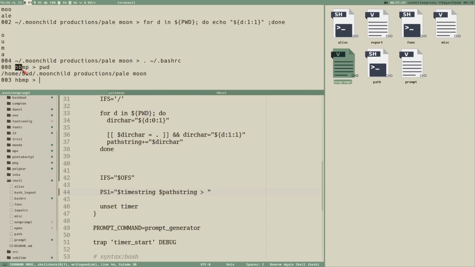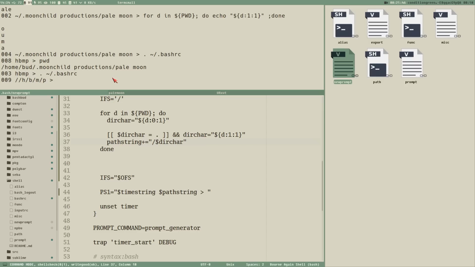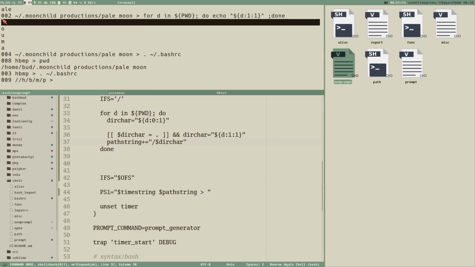And we want a slash between each directory. To add the slash, that's really easy. We just add a slash here before we append the dirchar to our path string, and now it looks like this. Problem here though, as I mentioned, the first element is blank, so then it would just append a slash and no character.